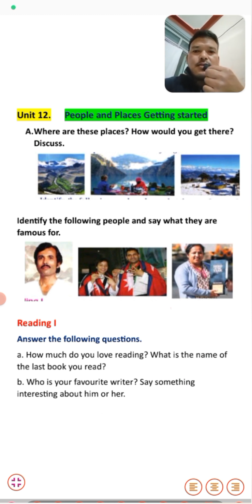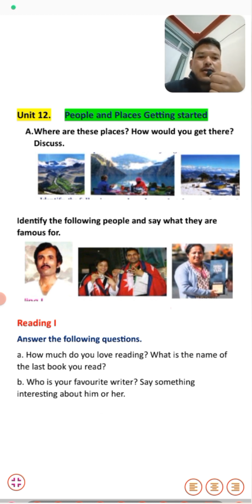Question A is here. Where are these places? How would you get there? Students, there are some pictures of places given here, and do you recognize them? Can you guess what these pictures are all about? The first one we can see here is a mountain. It's Kagbeni, in Mustang.